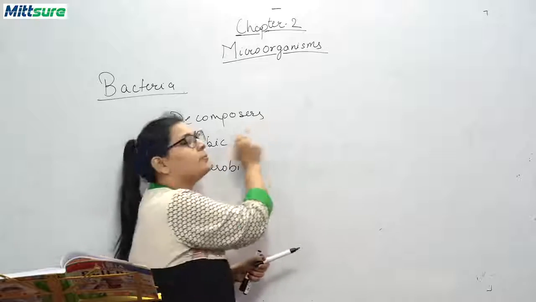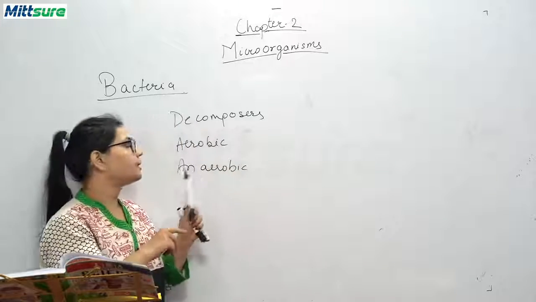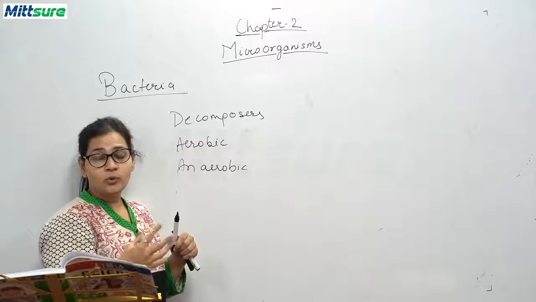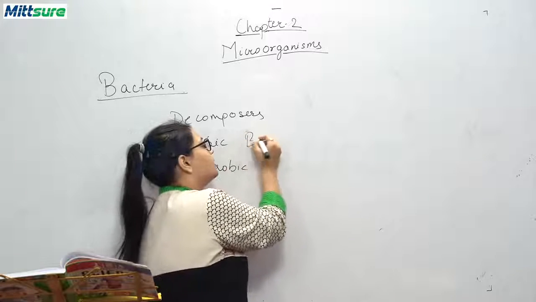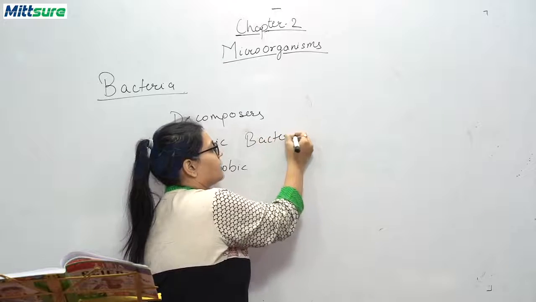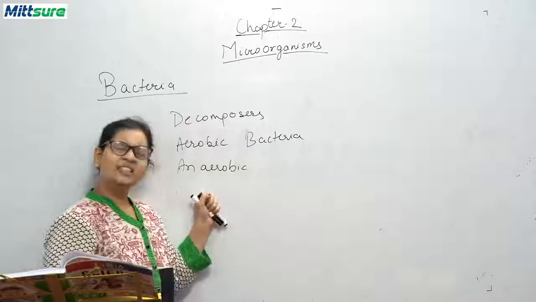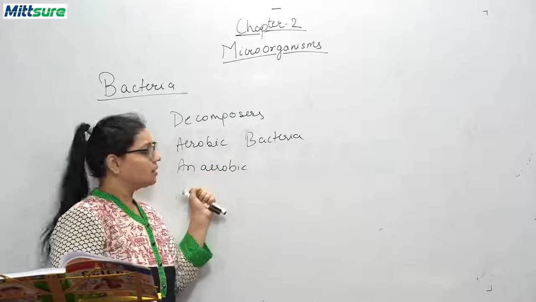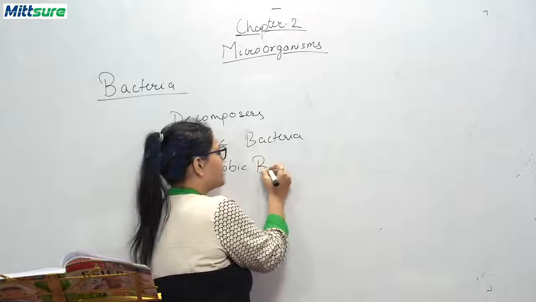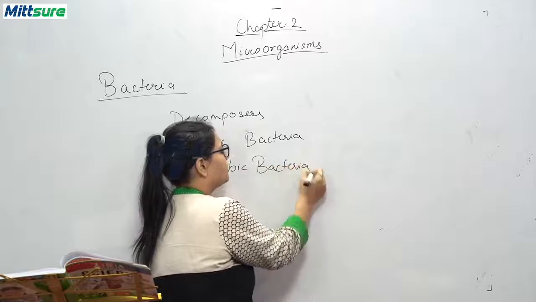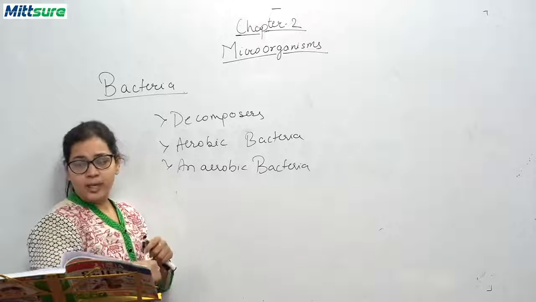These are called decomposers. Aerobic bacteria are the bacteria which grow in the presence of oxygen. And the bacteria which grow in the absence of oxygen are called anaerobic bacteria. Okay, these are three different types of bacteria.